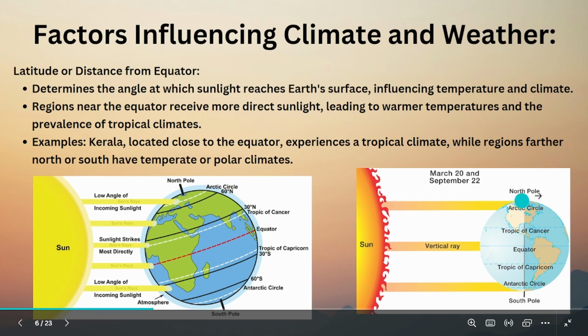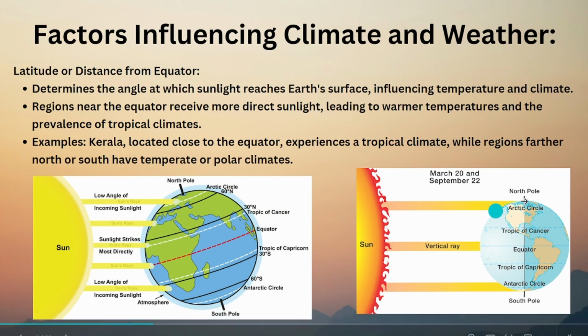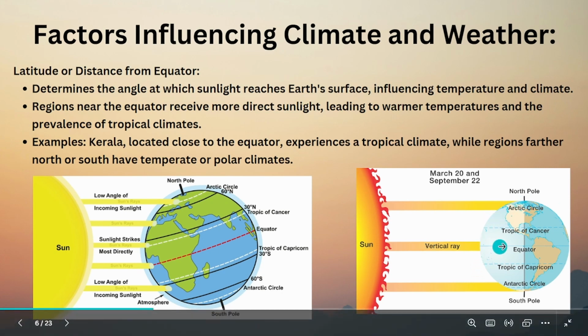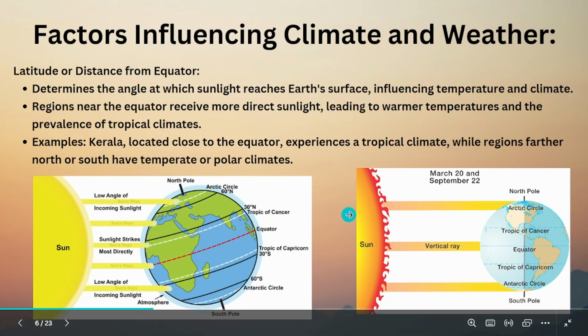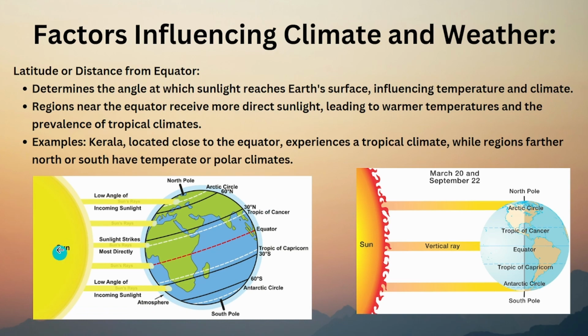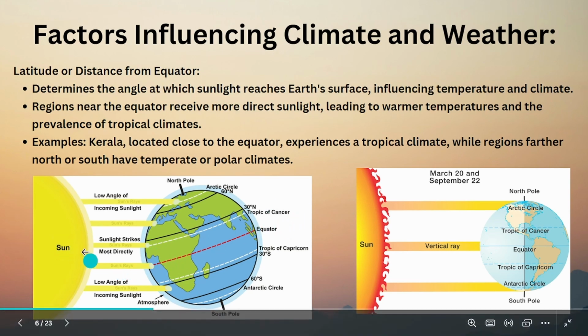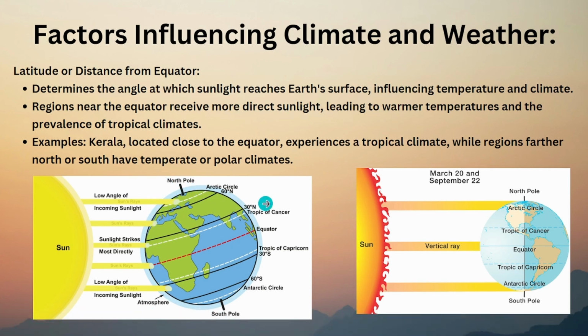The more you go towards the poles, you will find less heat because there are longer, slanted rays, and the equator region has vertical rays. Earth is already tilted somewhat. Tilted means it is not straight, it is somewhat leaning to the left. Because of that, at the equator and the Tropic of Cancer, you will get direct sun rays. And in the Arctic Circle, the Tropic of Capricorn, and the Antarctic Circle, you will get lesser sun rays, or even if you get a lot of sun rays, you will get lesser heat due to less density. That's the simple thing.